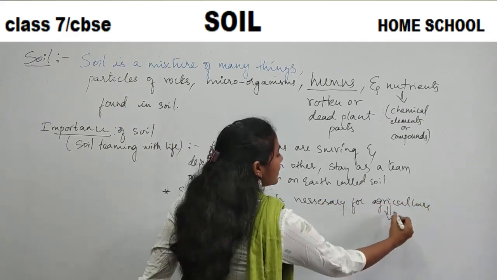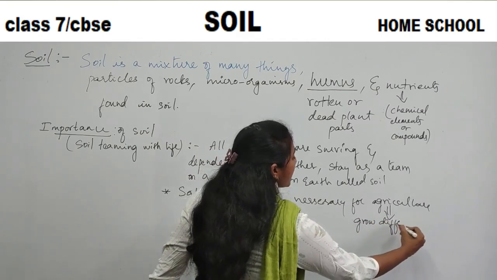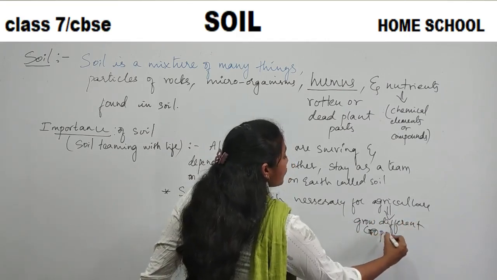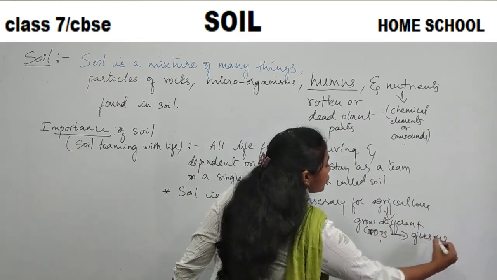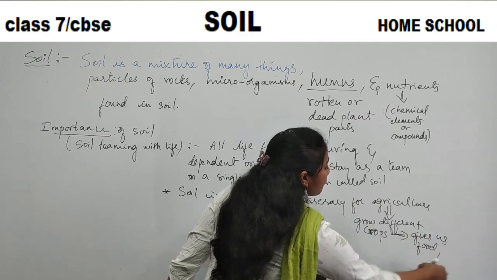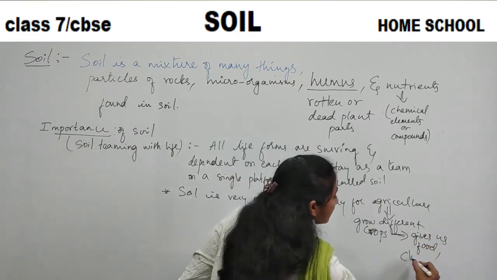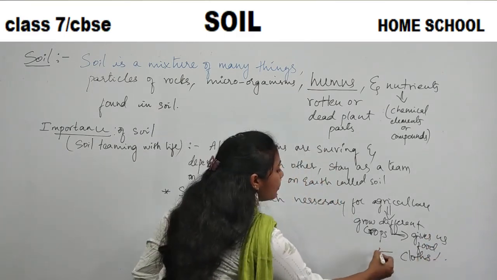So through agriculture, we grow different crops. Okay, so these different crops give us food and clothes, etc. So how do you get clothes? Clothes you will get from cotton.